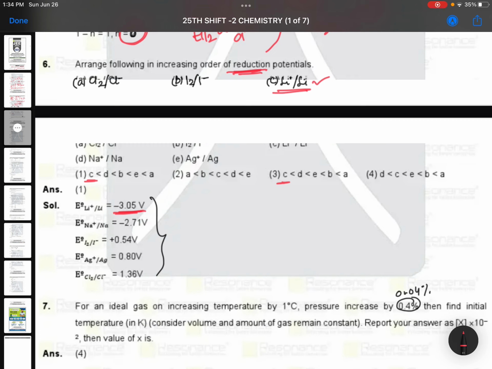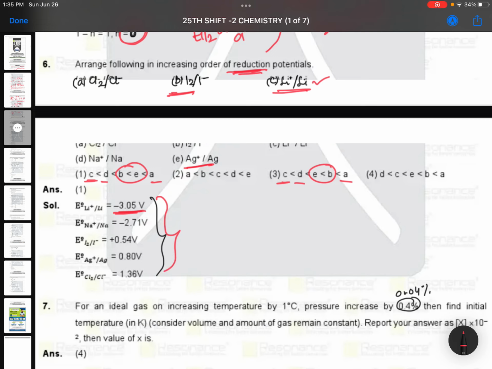Then go with the remaining. C, D. C, D is also given. A is given highest. So the problem is with BE or EB. When BE and EB are there, they just check what is B and what is E. B is with iodine and E is with silver. Iodine is a non-metal. Silver is a metal. The values are given here. You can check. And this is based on electrochemical series.